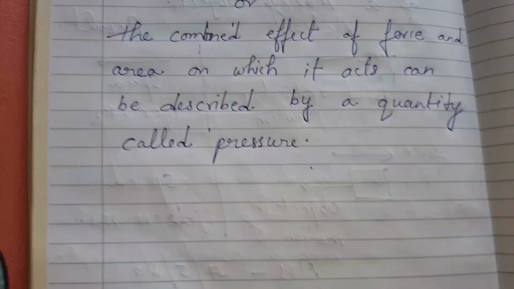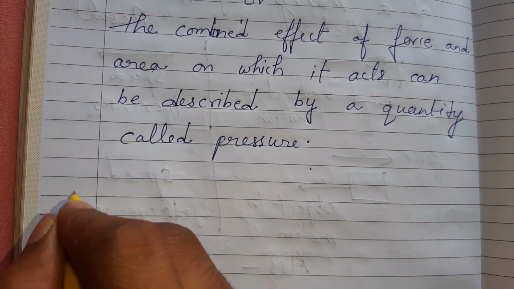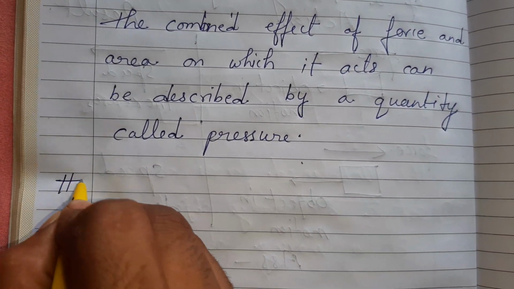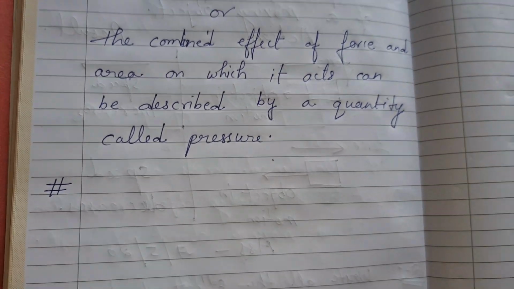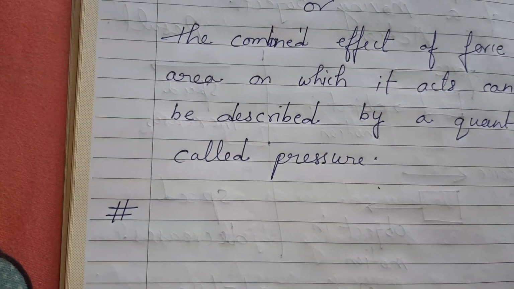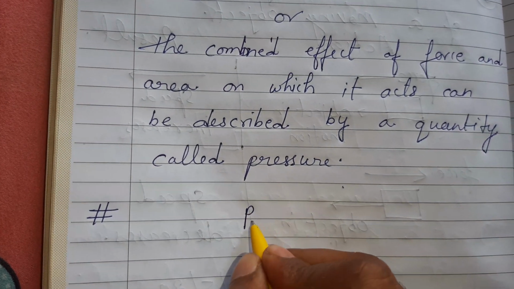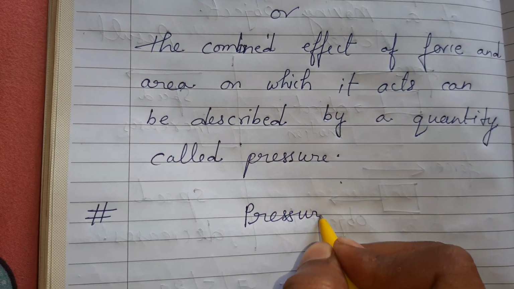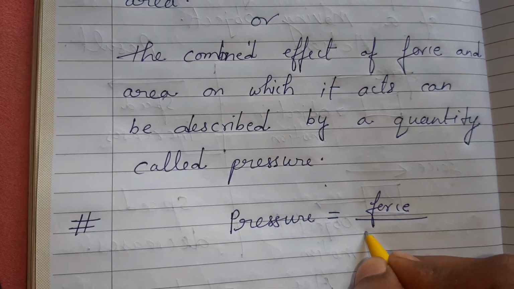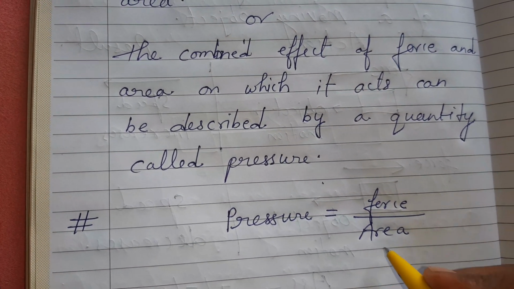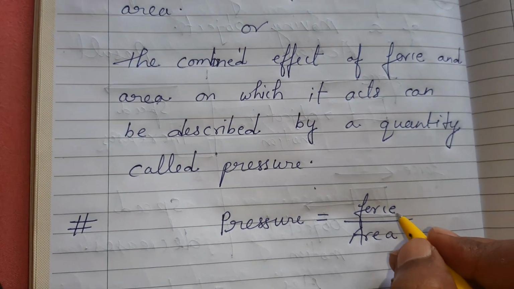So what is the SI unit of pressure? So I will write here, in our mind one formula will arise. Pressure is equal to force upon area, or force per unit area. Understood?